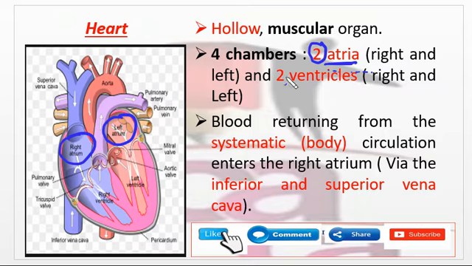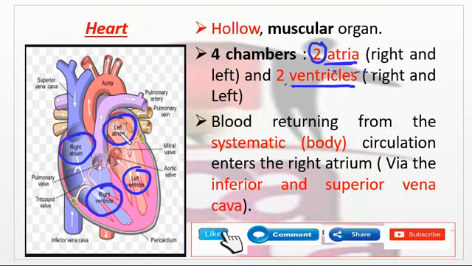The ventricles are the right ventricle and the left ventricle. When you are watching my video, the left atrium and left ventricle are on your left hand side, while the right atrium and right ventricle are on your right hand side.